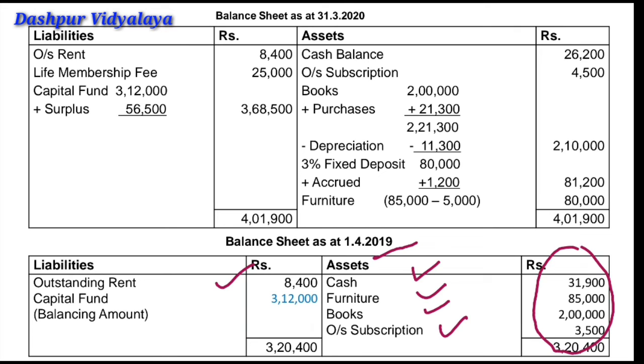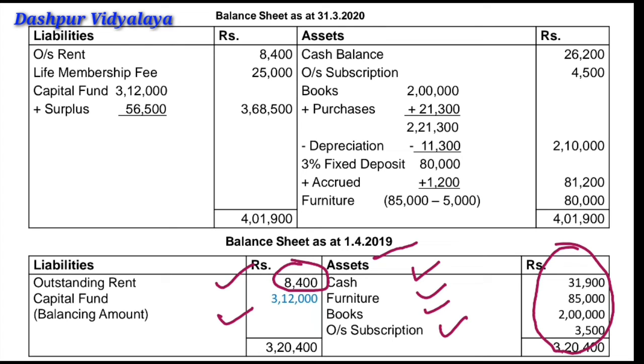Now outstanding rent will be deducted from the total of the asset side, and then we will get 3,12,000 rupees. That is the capital fund. The difference between the assets and the liabilities will be considered as capital fund.